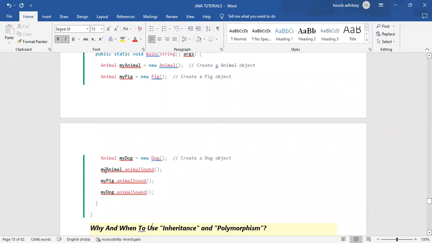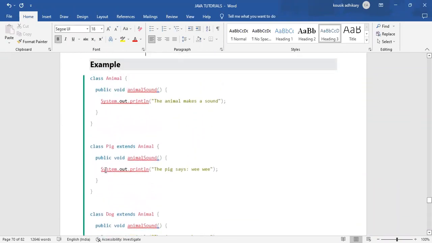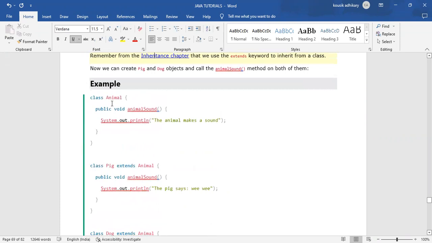The Animal class has a method animalSound, and when we call it with the object of the Animal class, it returns the message that the animal makes a sound.